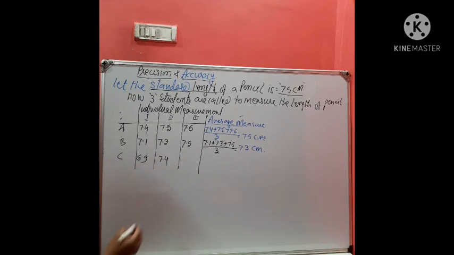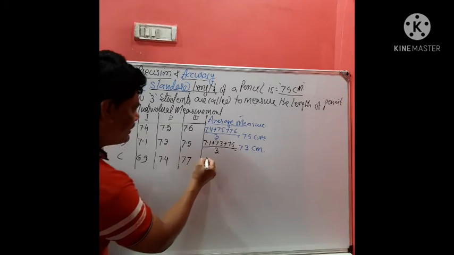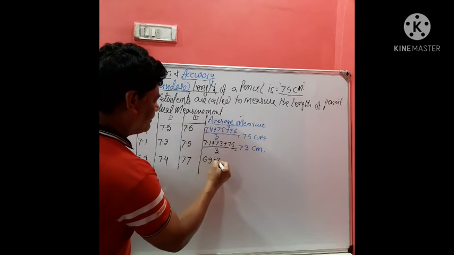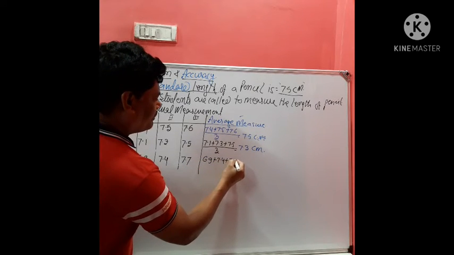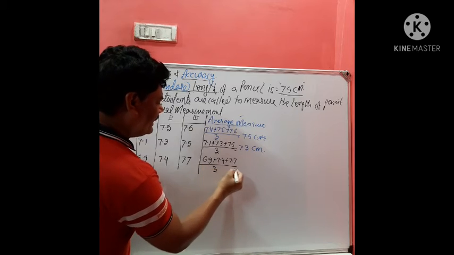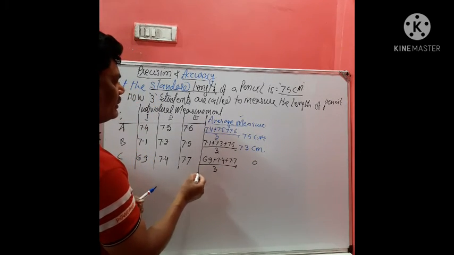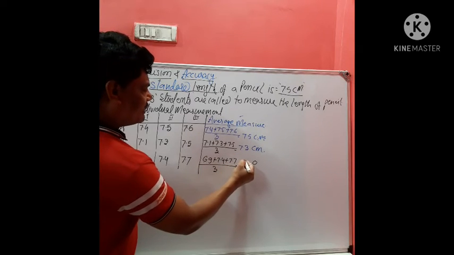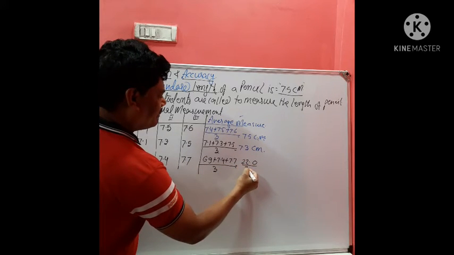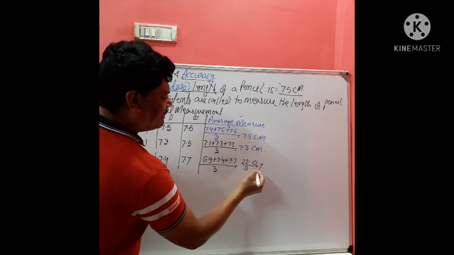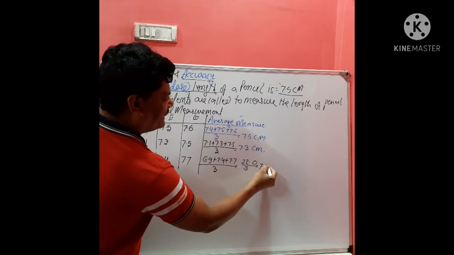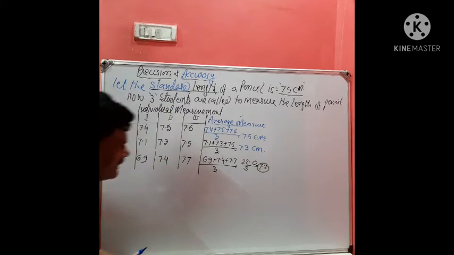Okay. One more time, student C is asked to measure it and he measures 6.9, 7.4 and 7.7. Now 6.9 plus 7.4 plus 7.7 is 22, divided by 3 is equal to 7.3 approximately. Isn't it?